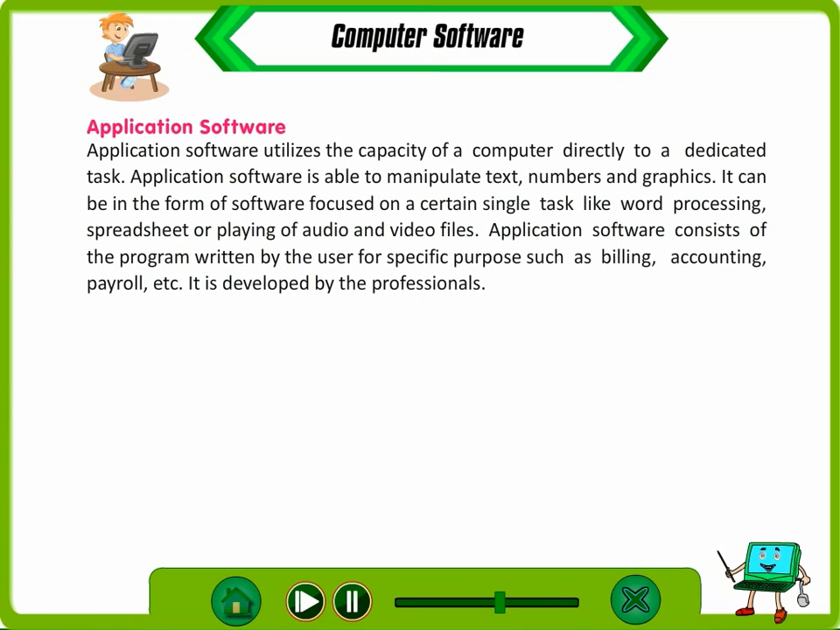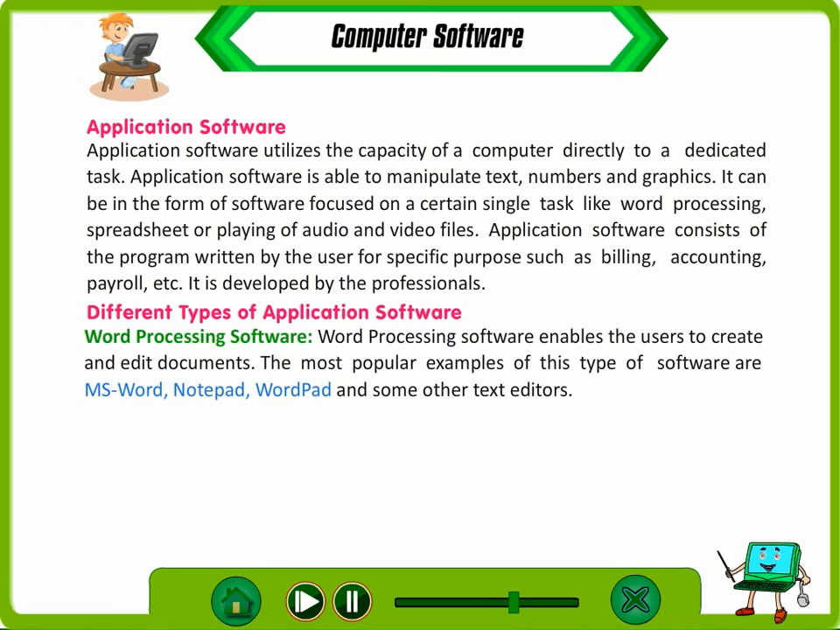Application software. Application software utilizes the capacity of a computer directly for a dedicated task. Application software is able to manipulate text, numbers and graphics. It can be in the form of software focused on a certain single task like word processing, spreadsheet or playing of audio and video files. Application software consists of programs written by the user for specific purposes such as billing, accounting, payroll, etc. It is developed by professionals.